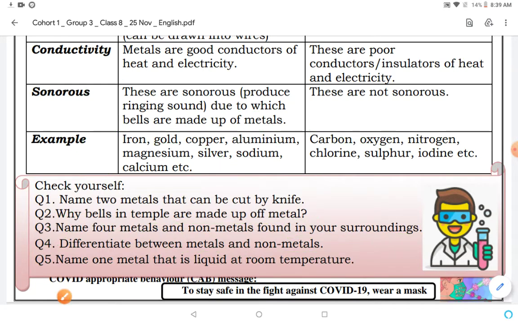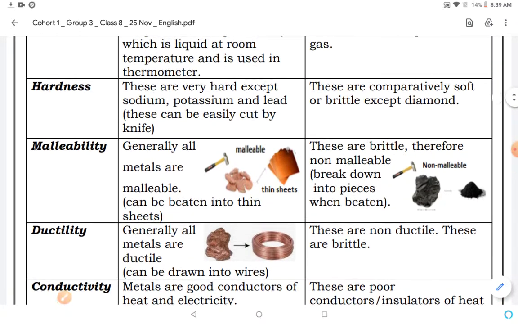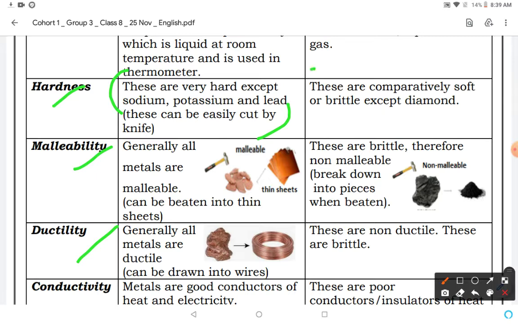Okay dear students, now the next question, difference between metal and non-metal. You should write any three. Here many differences between metal and non-metal are given. In metal you should write it. In non-metal you should write it. You should write three differences: difference A, difference B and difference C, from here to here.